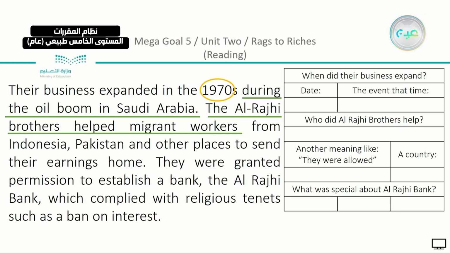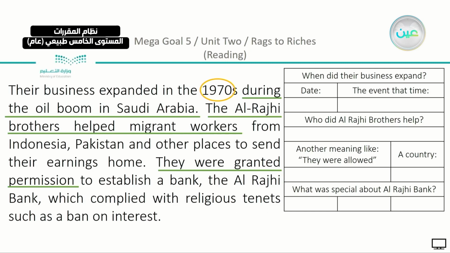Another meaning, like they were allowed. So when they started thinking about the bank, they were allowed. I want another word besides they were allowed? Just look for the idea of a bank here. You can find it. And we have here, they were granted permission to establish a bank. It's the same thing as saying that they were allowed to open a bank.